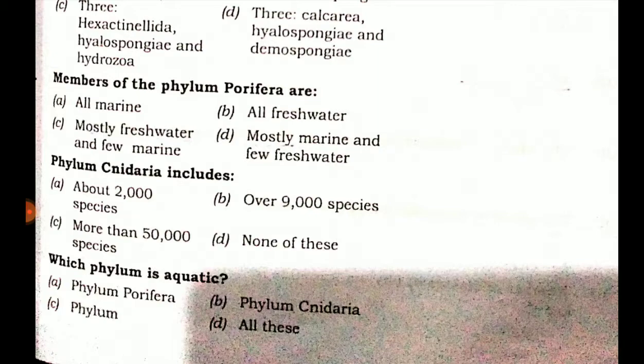Phylum Nidaria includes: option A about 2,000 species, option B over 9,000 species, option C more than 50,000 species, option D none of these. So phylum Nidaria includes over 9,000 species, option B. Which phylum is aquatic? Option A Porifera, option B phylum Nidaria. C is missing, but the correct option is option D because Porifera and Nidaria both are aquatic.